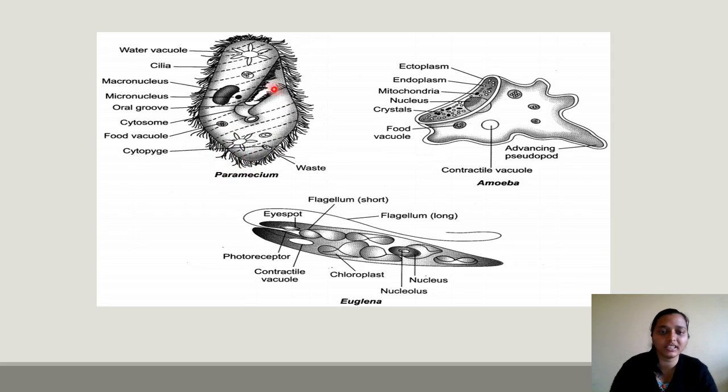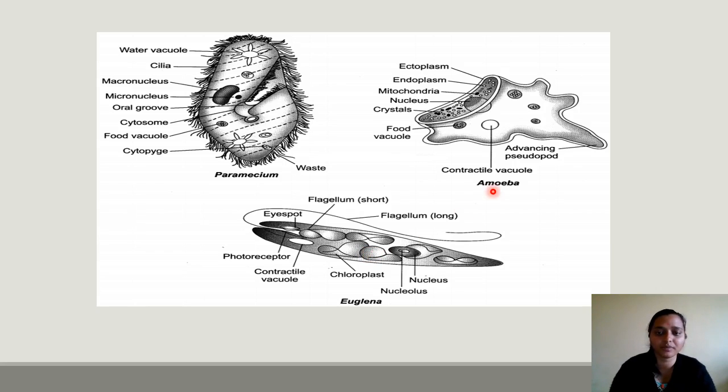For locomotion, cilia are present in the body. And in case of euglena, flagellum is present: one long flagellum and one short flagellum. Contractile vacuoles are there in the body, and nucleus is present. The most important thing is the presence of a well-defined nucleus and organelles in these eukaryotic organisms, and protistans are unicellular eukaryotes.